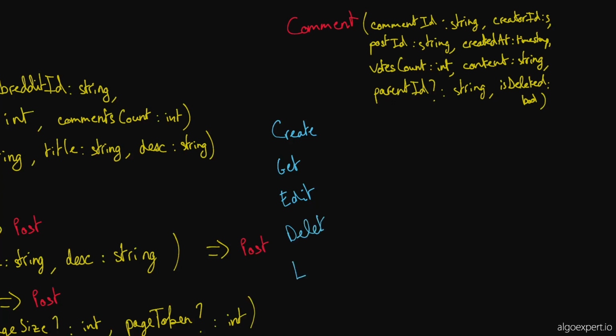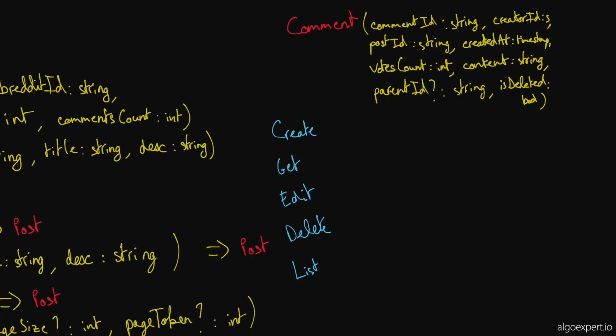Now, the more I think about it, do we have get for a comment? Like if we're designing a robust API and we want to abide by certain standards, we probably do want to have get just in general, but I'm not really sure where we would use that on the UI because I think you just see the list of comments. Maybe you can click on a comment. Do you want me to design the get method? Or?